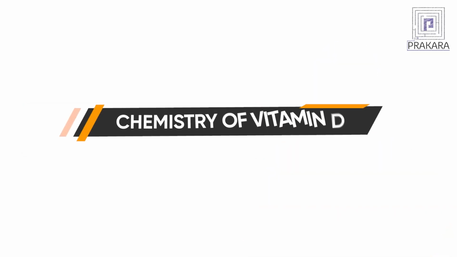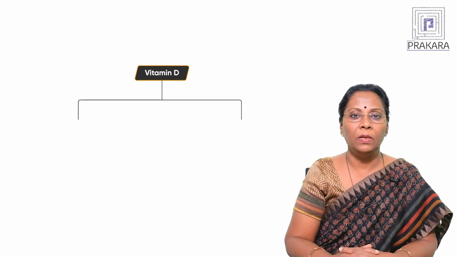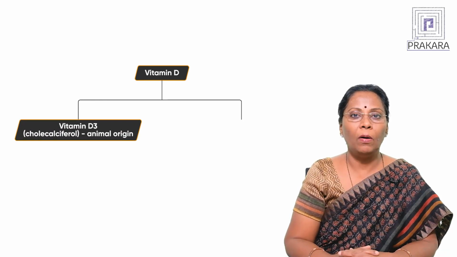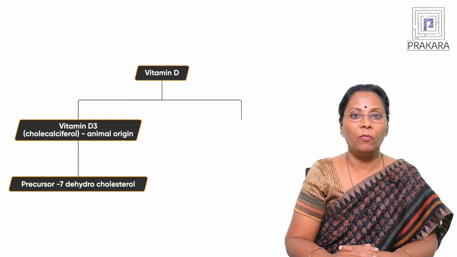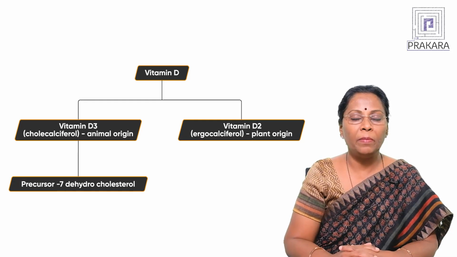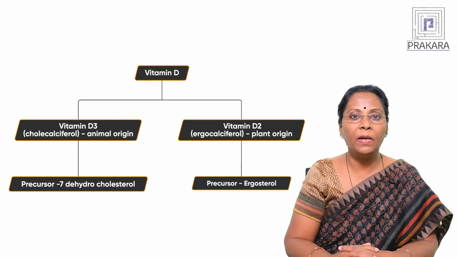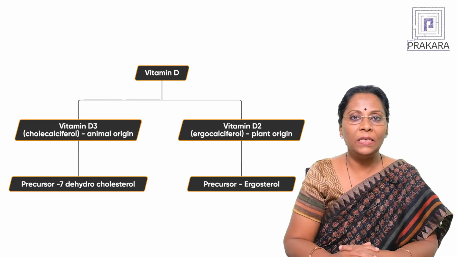Now let us understand the chemistry of vitamin D. Vitamin D is found in nature in two inactive forms. In animal origin, it is called vitamin D3, also known as cholecalciferol, and the precursor for this cholecalciferol is 7-dehydrocholesterol. In plant sources, vitamin D2 is found in the form of ergocalciferol, and the precursor for this D2 or ergocalciferol is ergosterol.